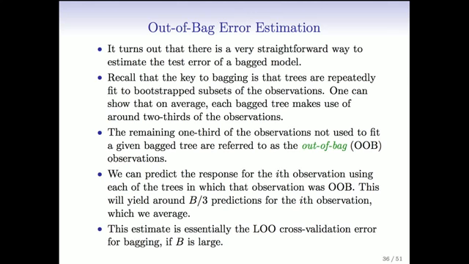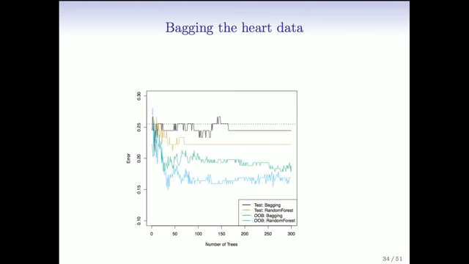So suppose we want to compute the error for a particular observation. Well, we can take all the bootstrap samples that didn't include that observation, and we just average their predictions for that observation and use them to predict it. That observation wouldn't have been in any of those training samples, and so that's a left-out error estimate. You can just accumulate those predictions in that fashion for each of the observations, and that's called the out-of-bag error. If you think about it carefully, if B is large, the number of trees is large, that's essentially leave-one-out cross-validation, and it just comes for free. And so that's what was given in this slide here.